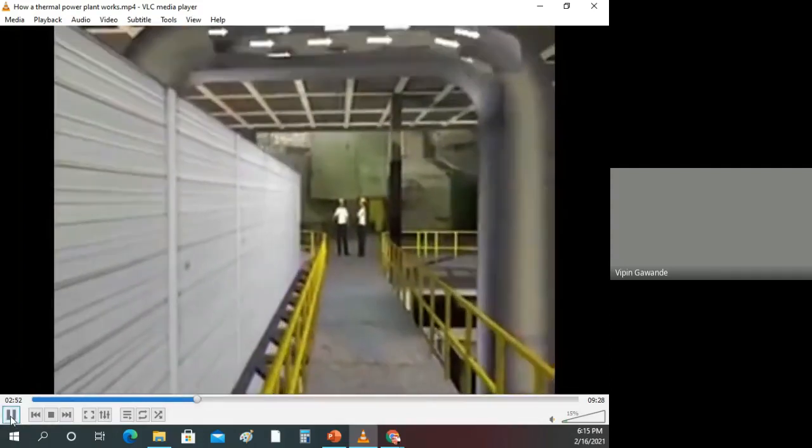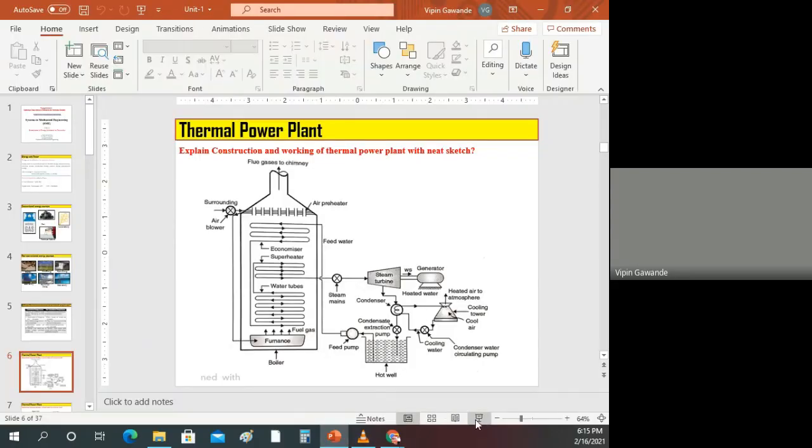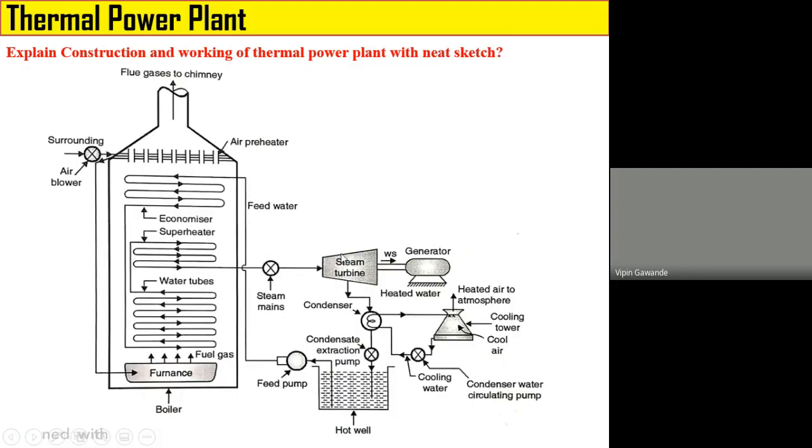Now, so the function of the boiler is to what? It is to generate the superheated steam. After generating the superheated steam, it enters into the steam turbine. The steam turbine has a blade-like rotating structure. When the superheated steam strikes the blades, the turbine starts rotating. So the heat energy, or thermal energy, of the superheated steam is converted into what? The rotational energy of the steam turbine. That means the thermal energy is converted into mechanical energy.